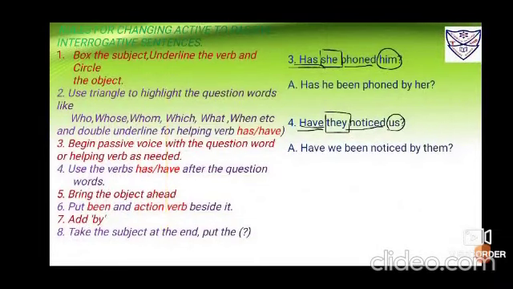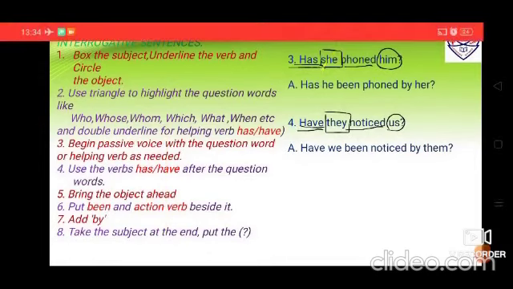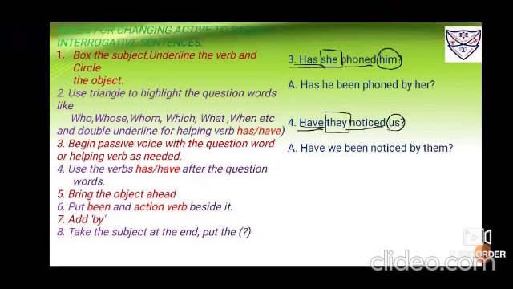Number 3, has she phoned him? She is the subject, so put a box. Then has phoned is the verb, so you underline it. Him is the object, so you have to circle it. Now because the double underline is there, I'll bring it down the same: has. Because we don't have WH, we only have the helping verb, has.